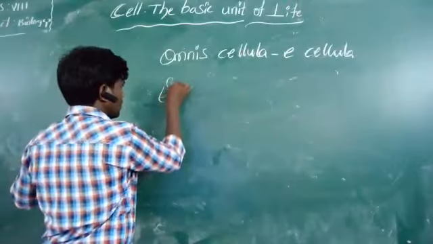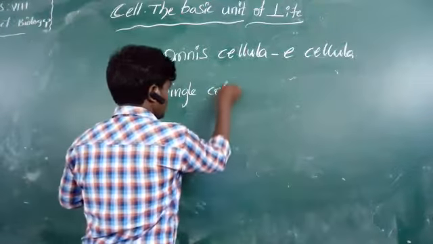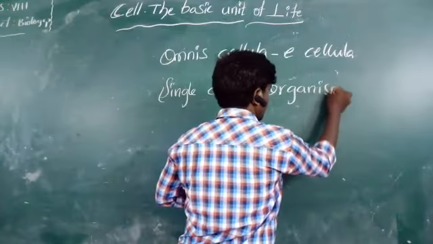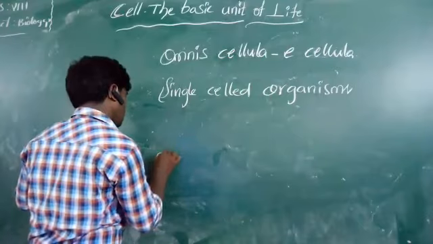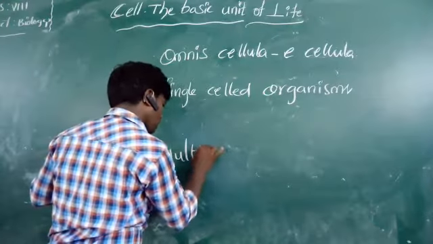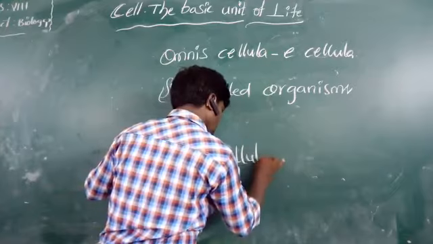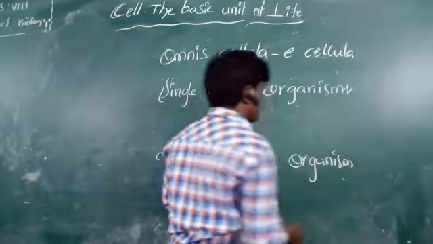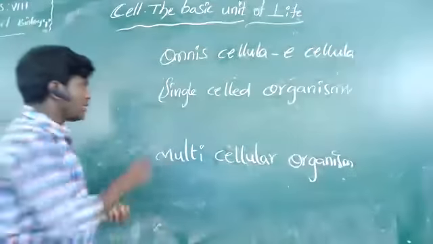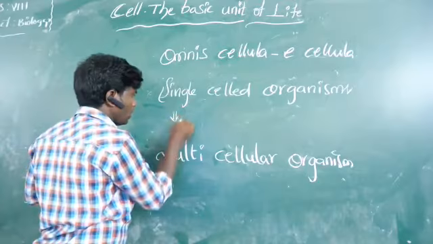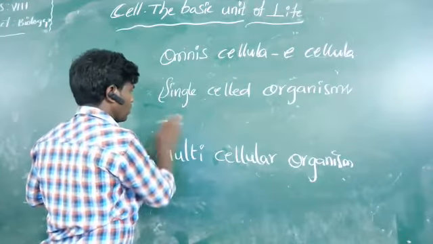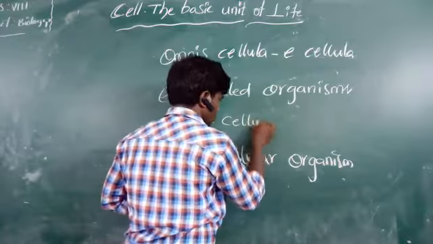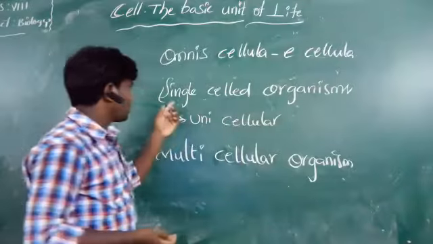Single-celled organisms and multicellular organisms. Single-celled organisms means single, so we call them unicellular.